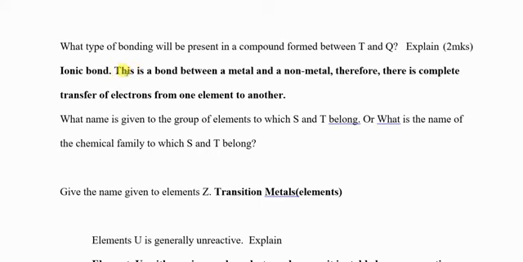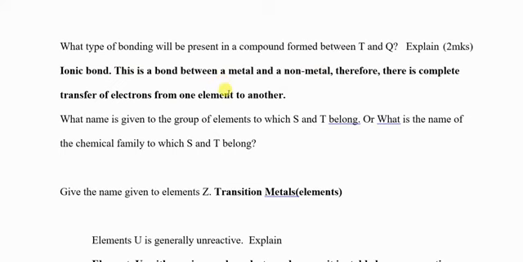Here, this is a bond between a metal and a non-metal. Therefore, there is complete transfer of electrons from one element to another, and if you have explained that, you expect your 2 marks. The answer is ionic bond.